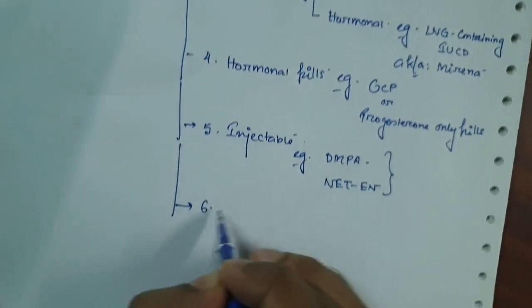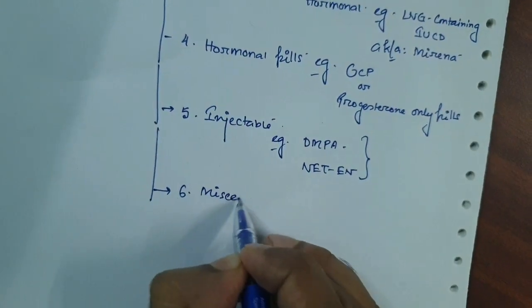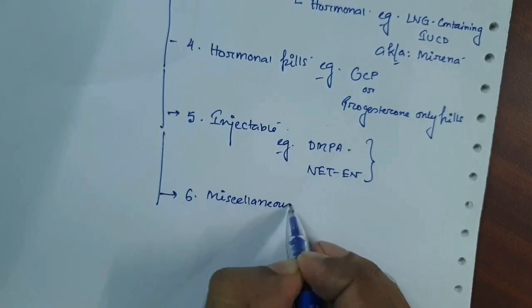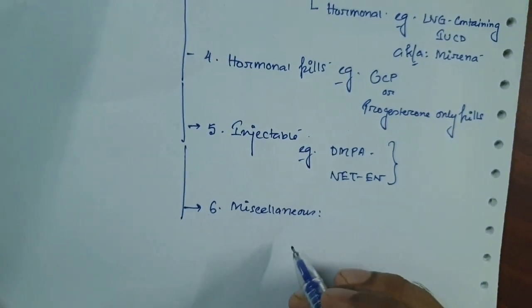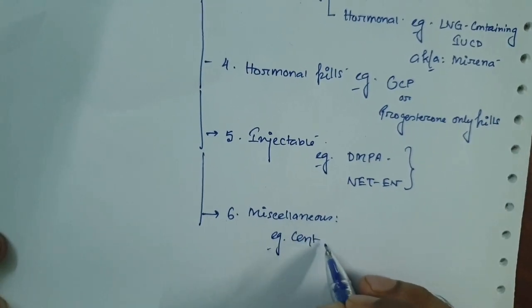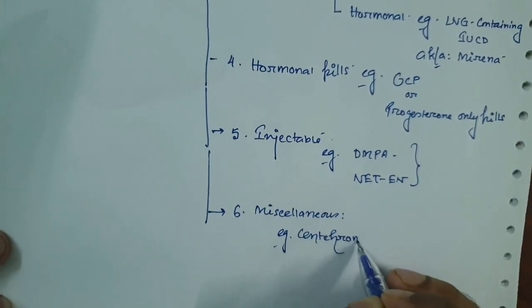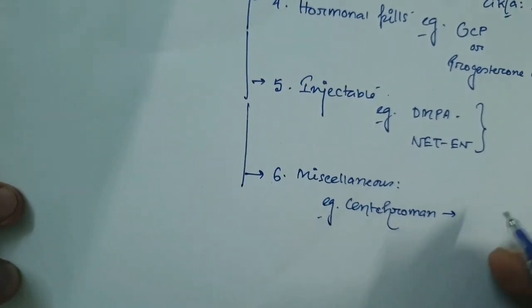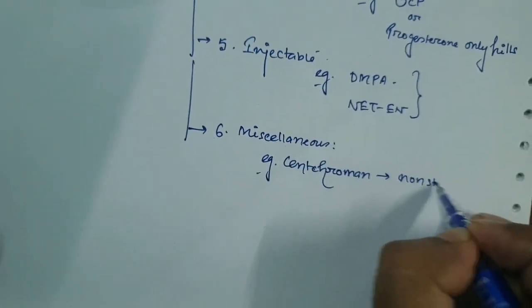Some miscellaneous points are there, like Centchroman, which is a non-steroidal contraceptive.